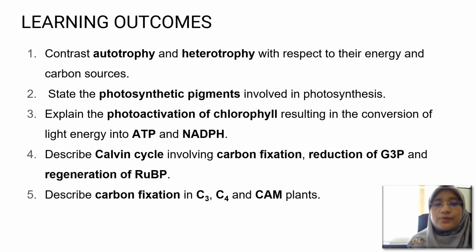The learning outcome of this subtopic is for you to be able to describe the Calvin cycle. The purpose of the Calvin cycle is to produce sugar from carbon dioxide. The Calvin cycle involves three phases. The first is the carbon fixation phase. In this stage, carbon dioxide will be fixed. It means that the carbon dioxide will be incorporated with a carbon dioxide acceptor, a molecule we call RuBP, or ribulose bisphosphate.